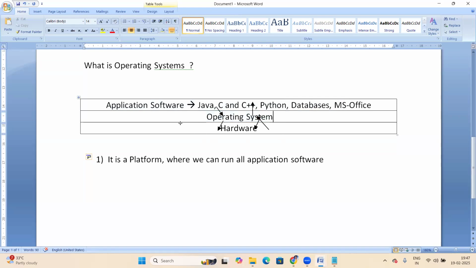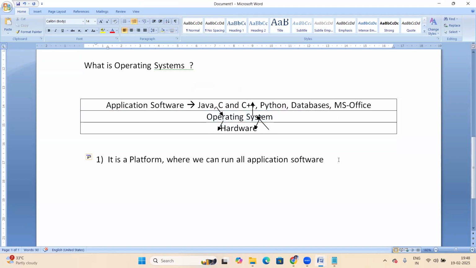Not only a platform. Suppose a Java program delivers some output. First, the output is transferred to the OS and then delivered to the output device. For input, the data first goes to the OS and then is transferred to application software. So between application software and hardware, the OS is like a mediator, like an interface.